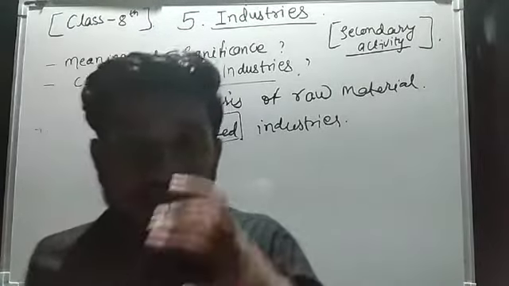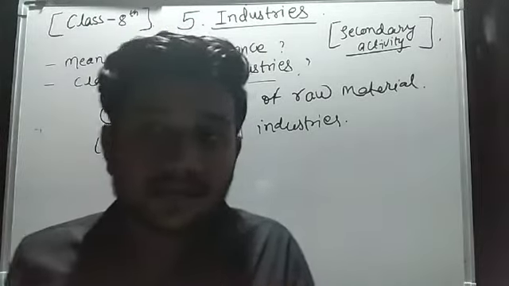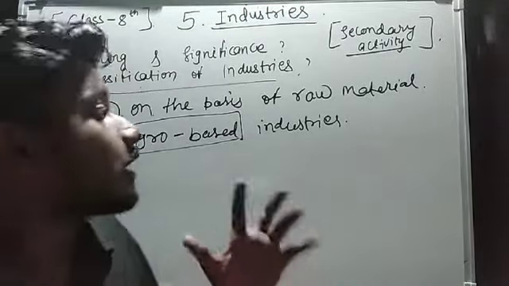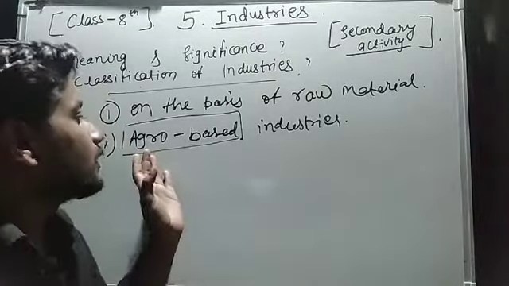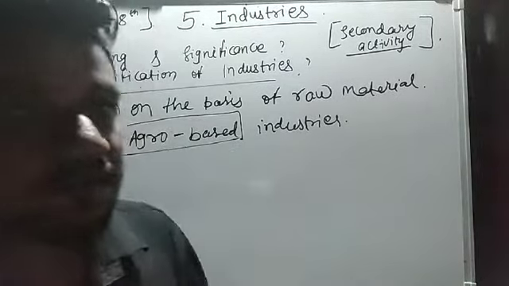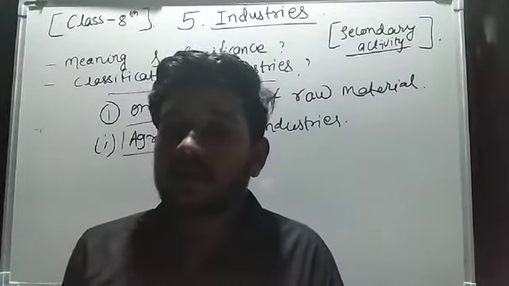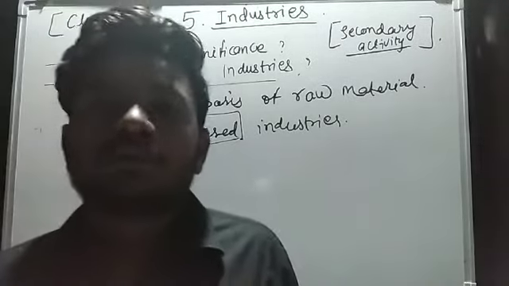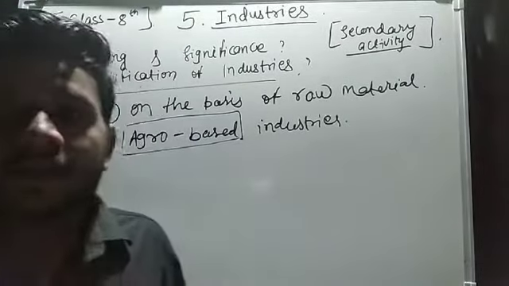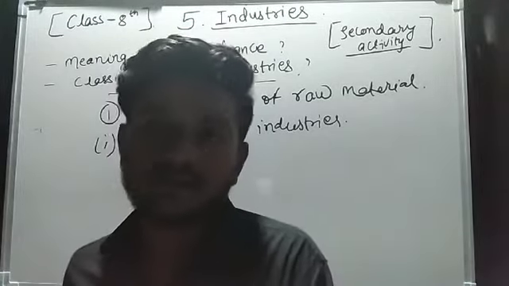Okay, so industries which are using agriculture products as their raw material will be called agro based industries. Like we have the example, we are wearing cotton clothes. So from where is this cotton coming? This cotton is coming from the fields. The farmers produce it in the field.